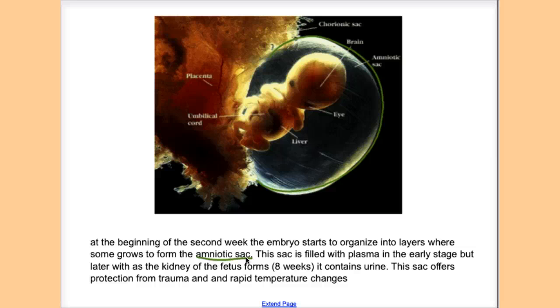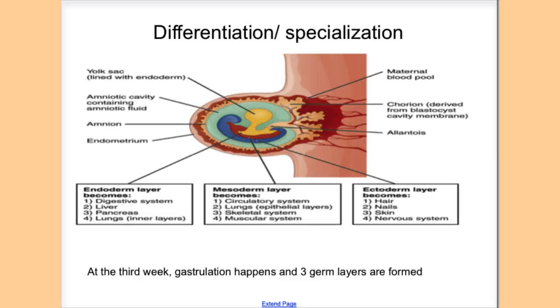Now, what is the function of this amniotic sac? The function of this amniotic sac basically is for any type of trauma that is happening, so it protects the developing fetus. And also, it is there for any type of rapid change of temperature, where it tries to balance the environment. And if you could remember a word that is used when there is a balance of environment, homeostasis. So the amniotic sac is used for protection and also to maintain homeostasis when there is a rapid change in temperature.